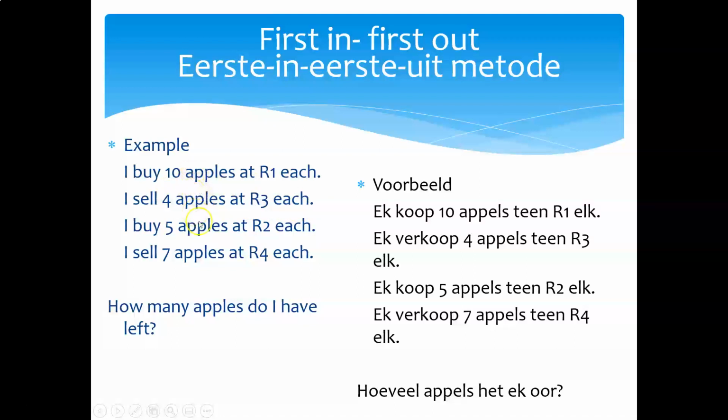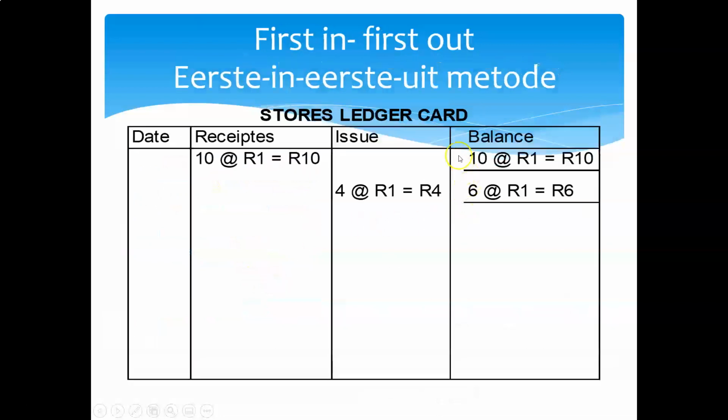Now we have to update our inventory record. We have sold 4 apples. So we no longer have 10 apples which cost us 1 rand. How many apples do we have now? We've got now 6 apples that cost us 1 rand each. So at the end of the day, we have 6 apples which cost 1 rand, so the value of our inventory on hand is 6 rand.